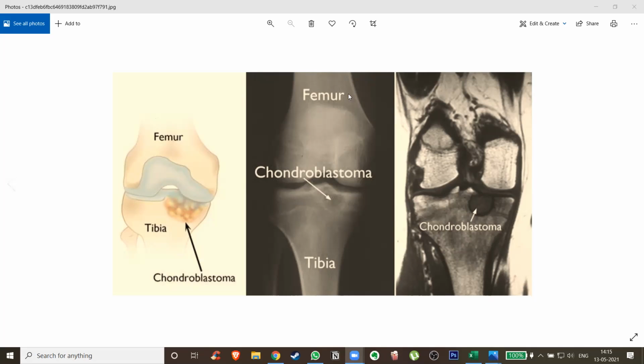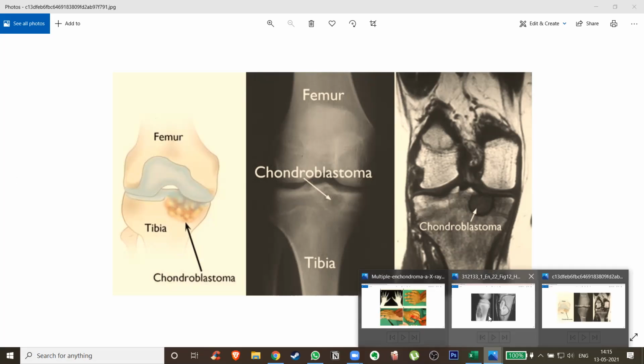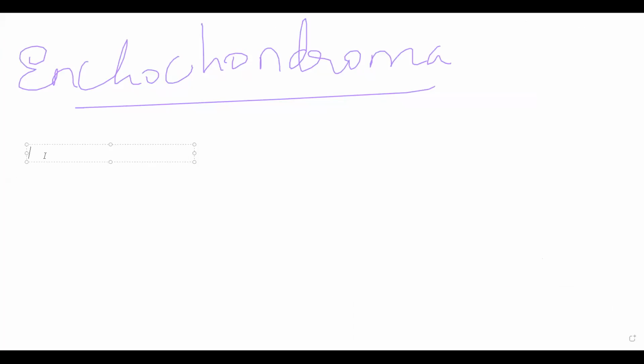उसका तो image नहीं है मेरे पास. Don't think I have that. Okay. The next one will be chondromyxoid fibroma.